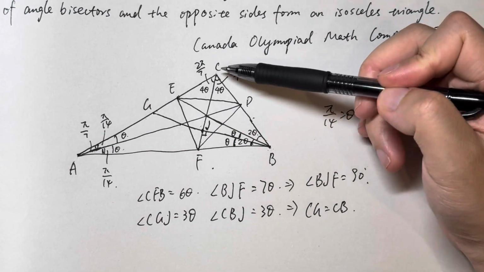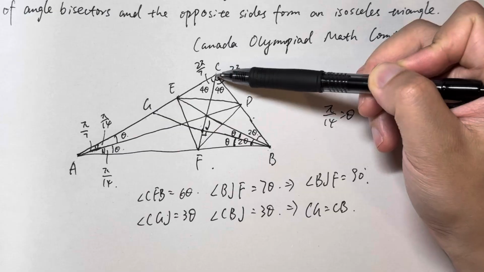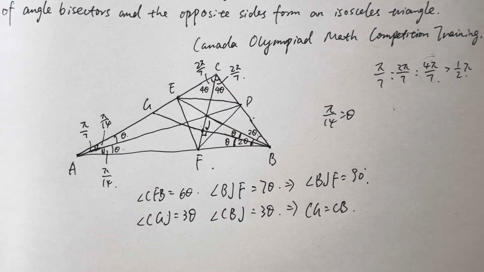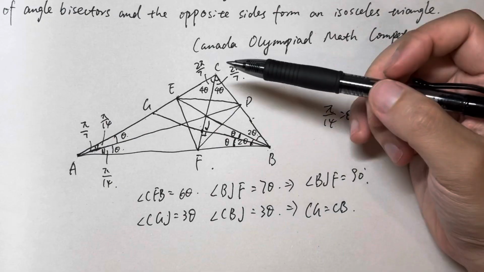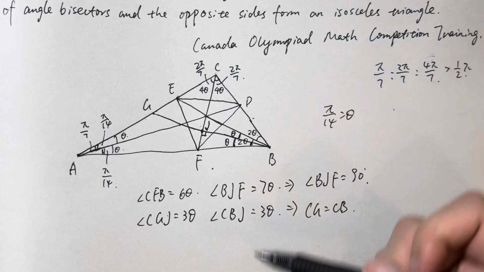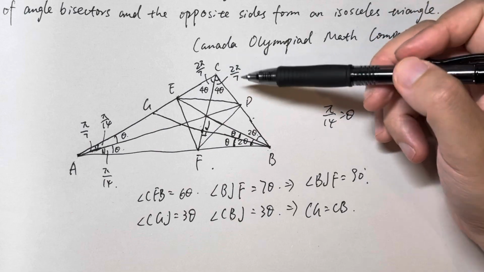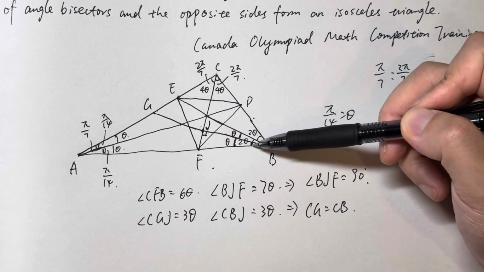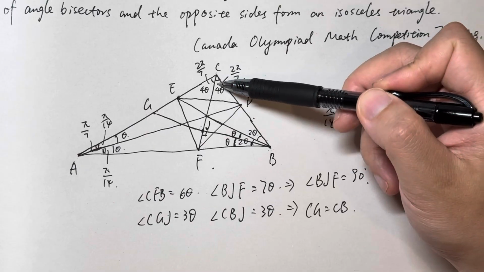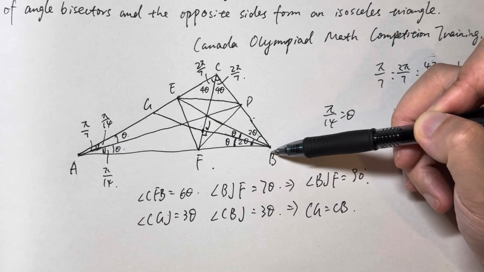And let's look at the CE part. Here, this one is 4 theta, right? This one is 4 theta, this one is 4 theta, and this one is 4 theta. So we know that CF equals FB.